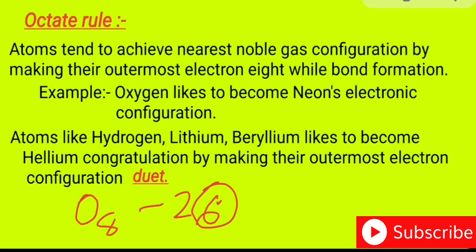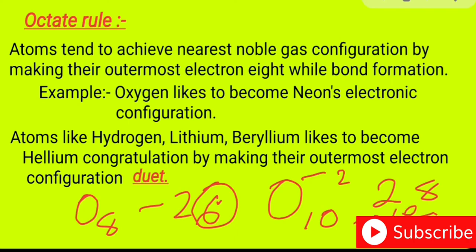When it gains 2 more electrons, it becomes O2-, and the electronic configuration becomes 2,8, with 10 electrons. It attains the electronic configuration of neon, and it becomes stable. So oxygen has a tendency to form a bond with the element from which it gains 2 electrons, and that is the reason for bond formation.